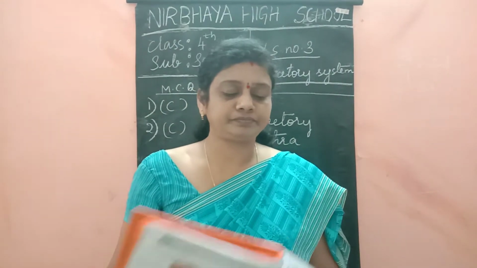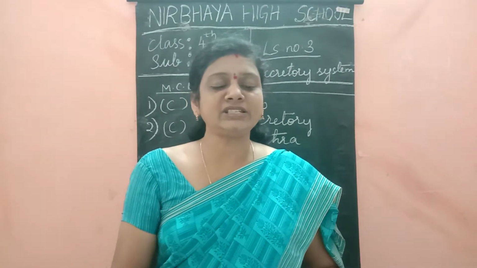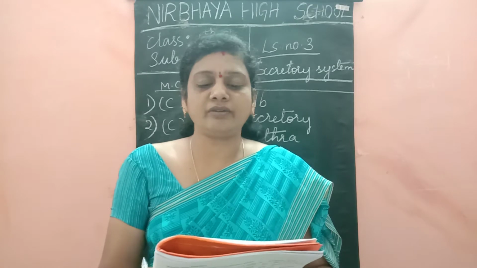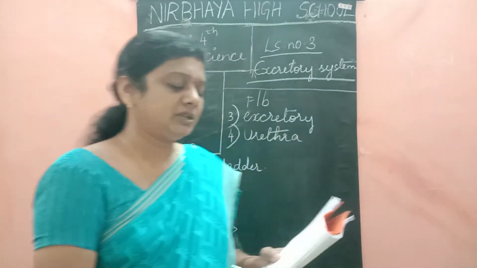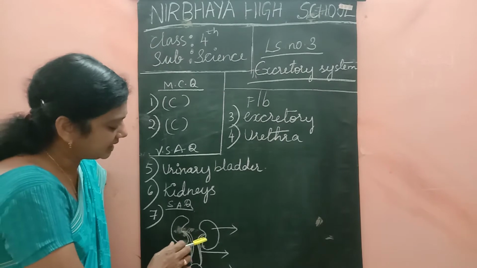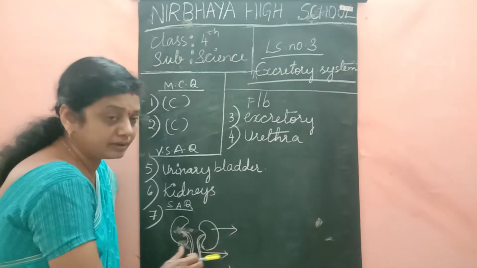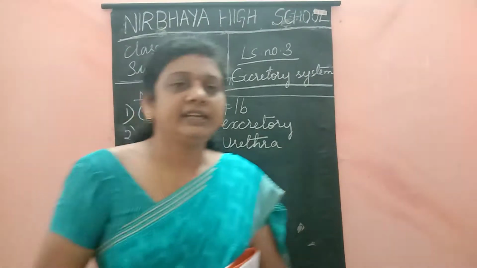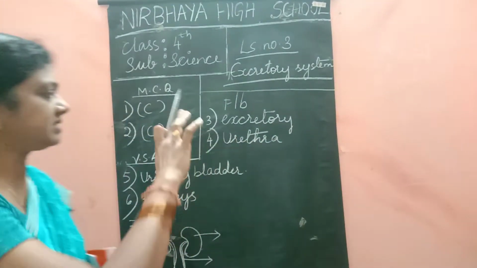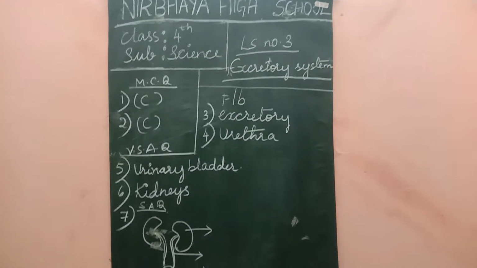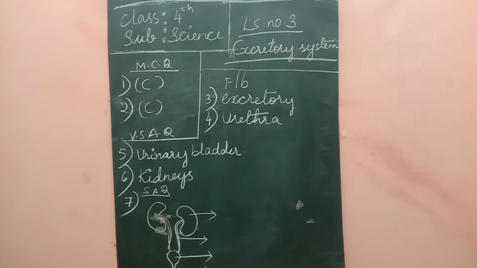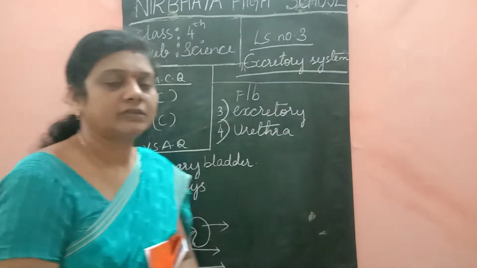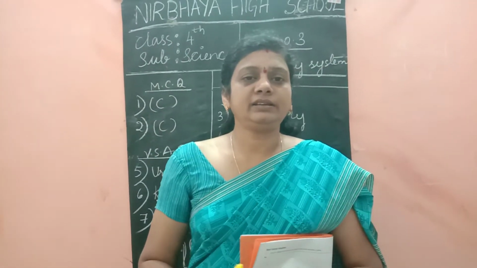Turn the page. The short answer question. Seventh one. Draw a diagram and label the parts of the human excretory system. See here, children. You should draw like this. Color it and label its parts. Okay, children? I will move aside. You please take the screenshot of these answers. Write neatly.